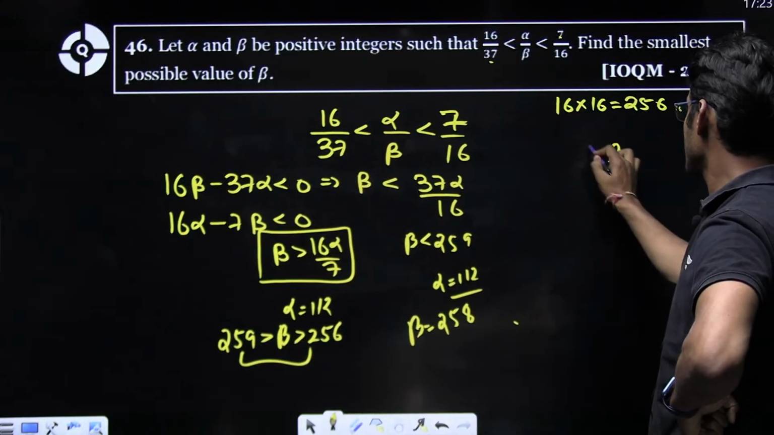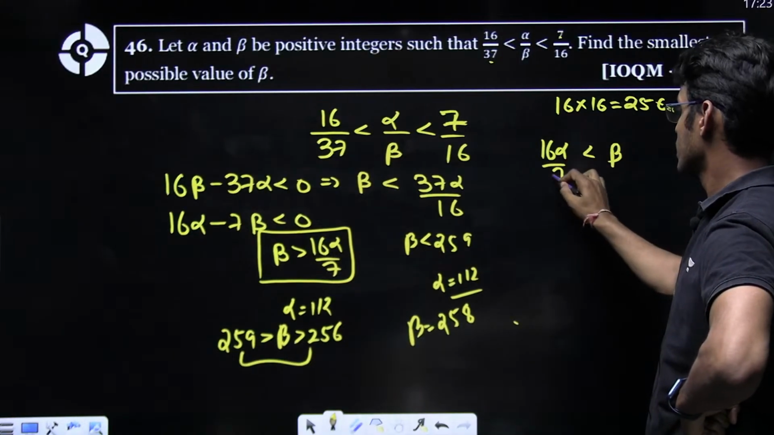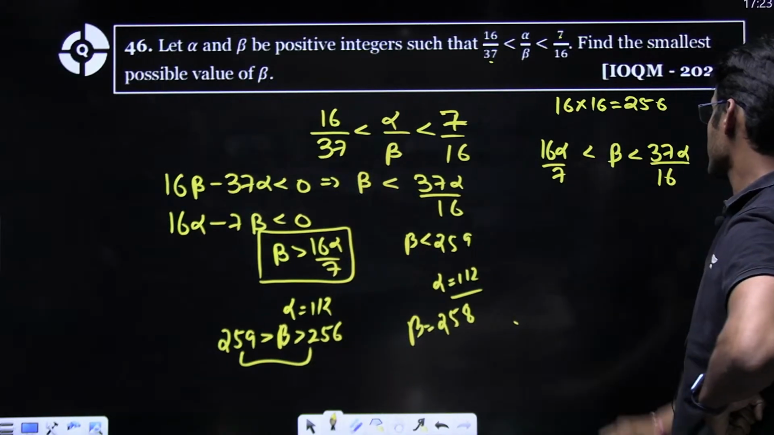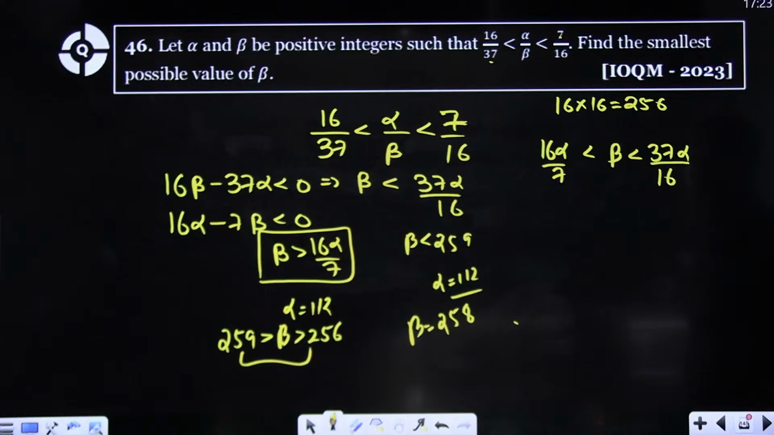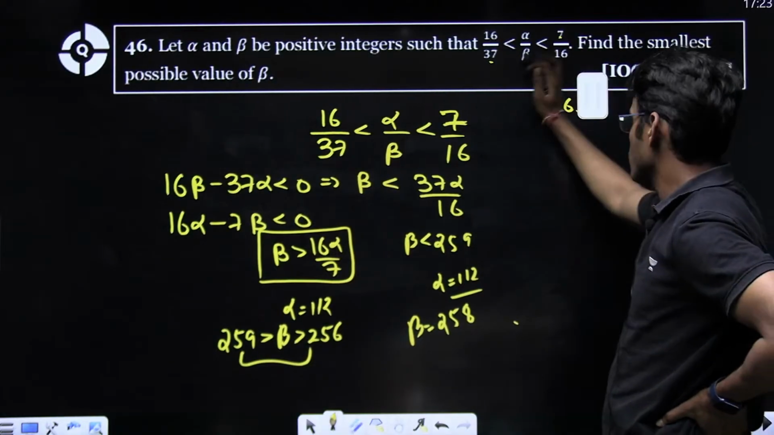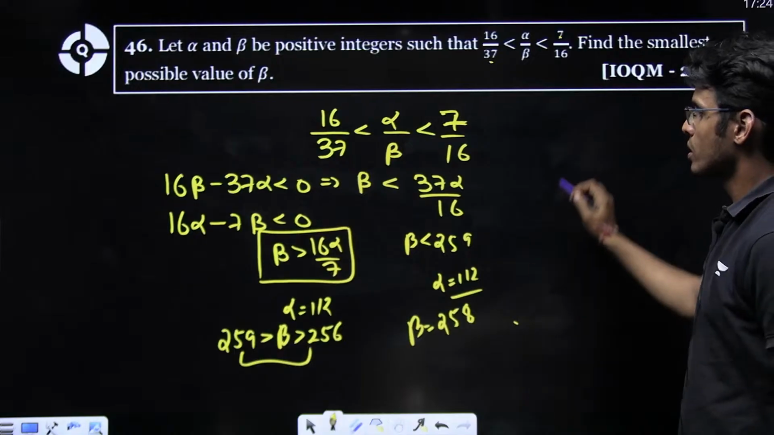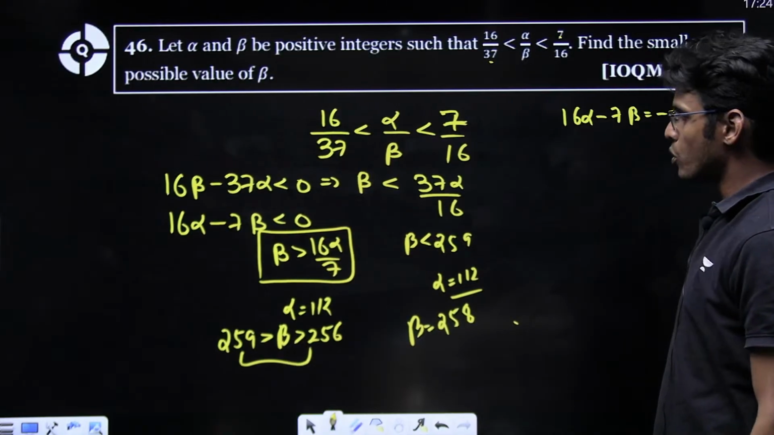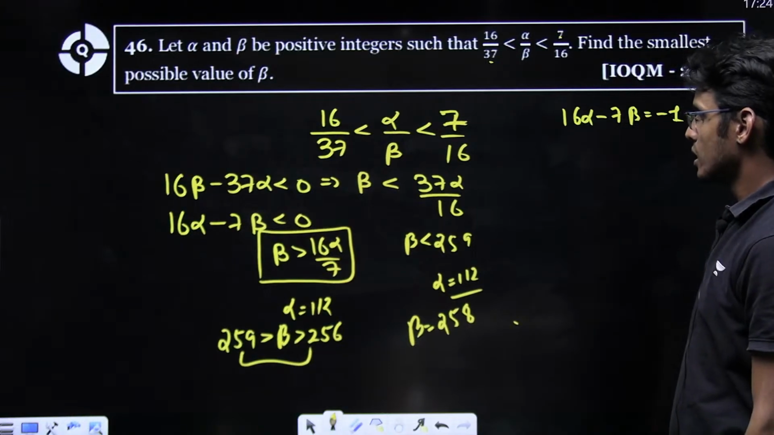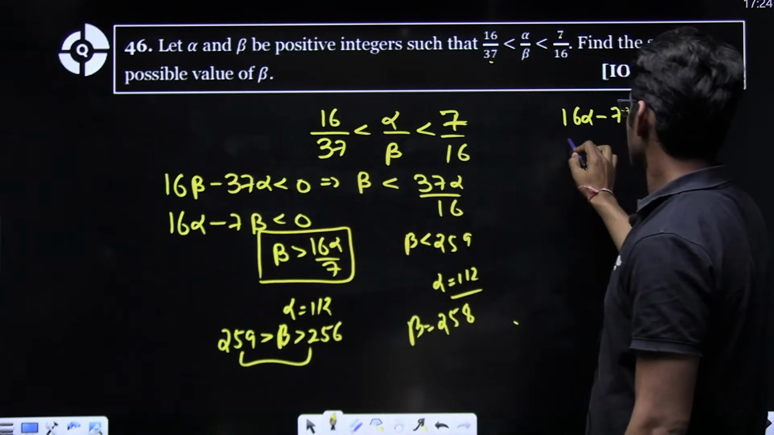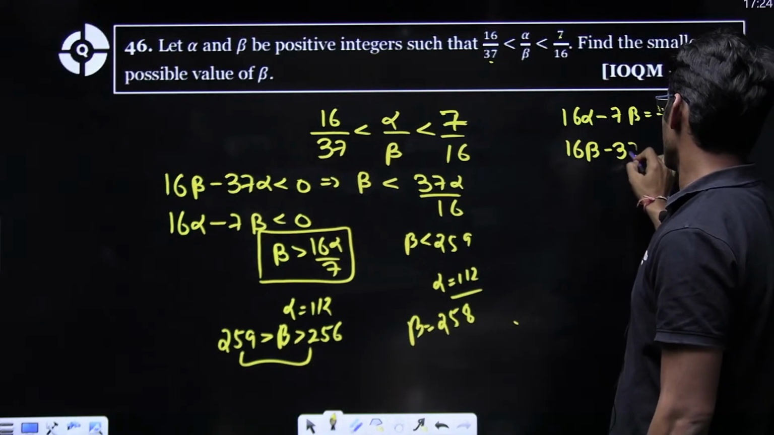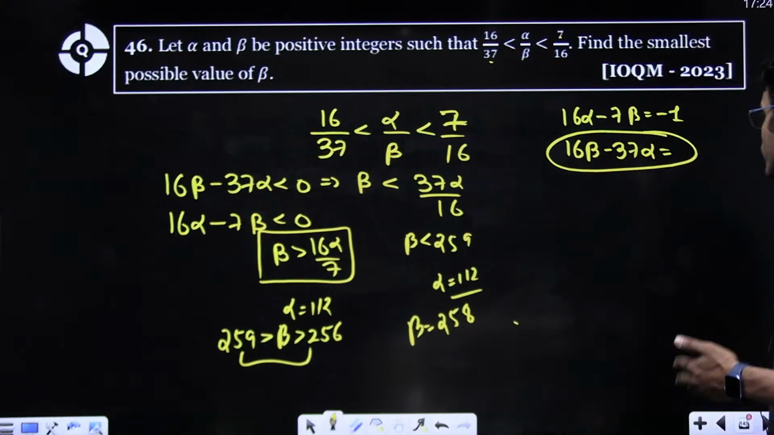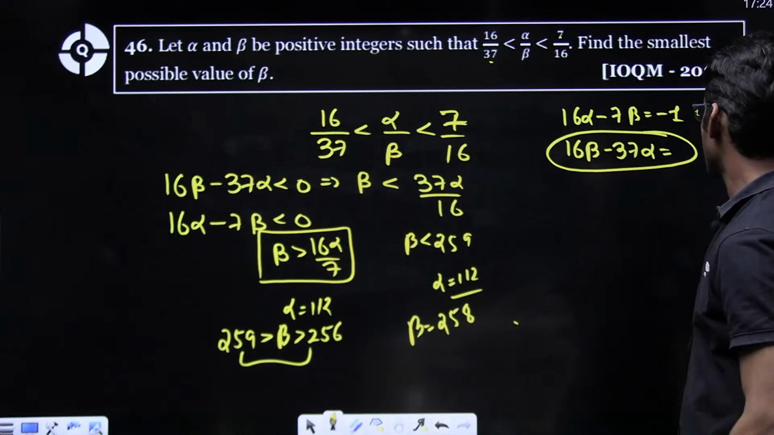So beta is between 16 alpha by 7 to 37 alpha by 16. But how do we solve it? How do we solve it like this? Then we have to do hit and trial only. We don't have any other option. What will we do? 16 alpha minus 7 beta equals minus 1. We'll put this in this equation. And then 16 beta minus 37 alpha, we'll try to minimize. Now, this is again Bezout lemma.